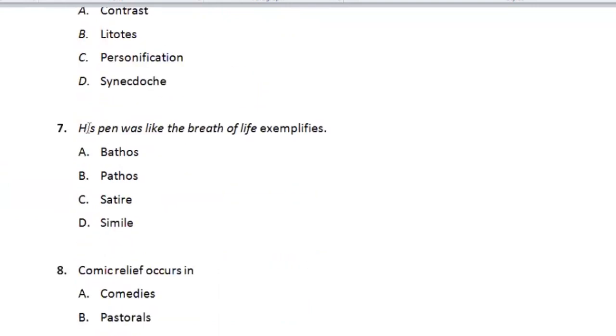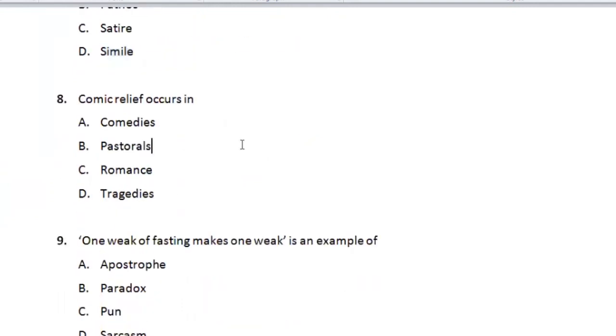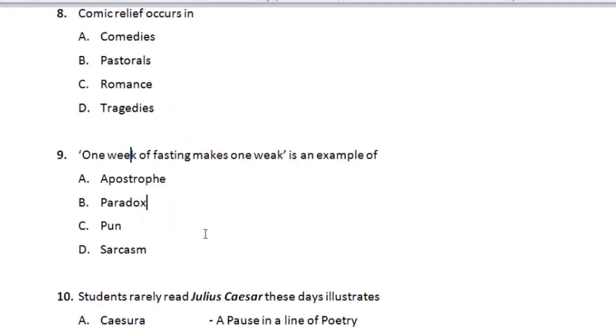Question 7, his pen was like the breath of life. This is a bonus to me, simile. Question 8, comic relief occurs in A, comedies, B, pastorals, C, romance, D, tragedies. Comic relief, like I explained in question 1, is used to douse the tension in tragedies. So correct option here is D.